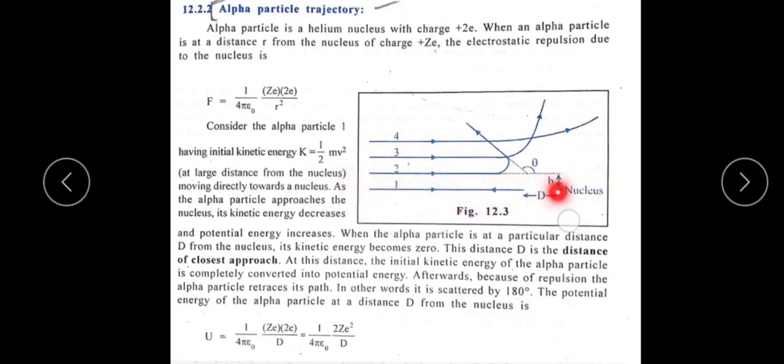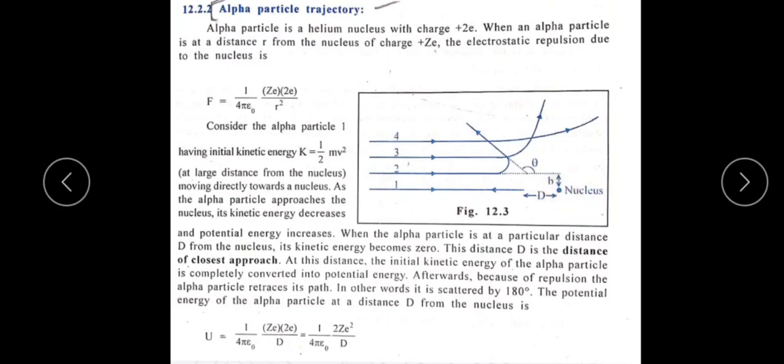See, this is the center of the nucleus. The perpendicular distance from the center of the nucleus to the path of the alpha particle is the impact parameter, which is represented by b. Impact parameter is nothing but the perpendicular distance between the initial path of the alpha particle and the nucleus.